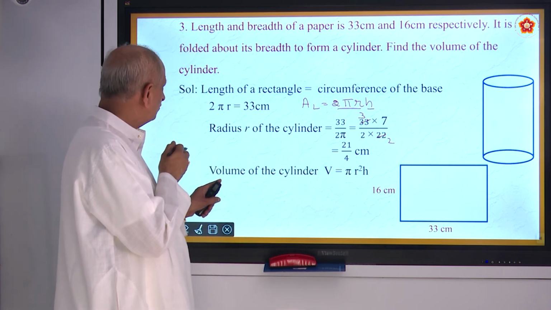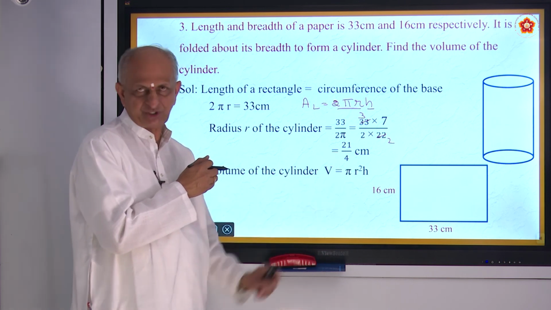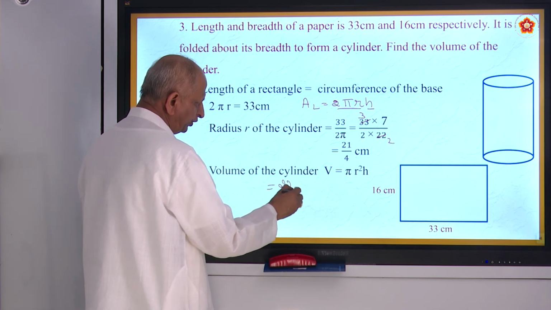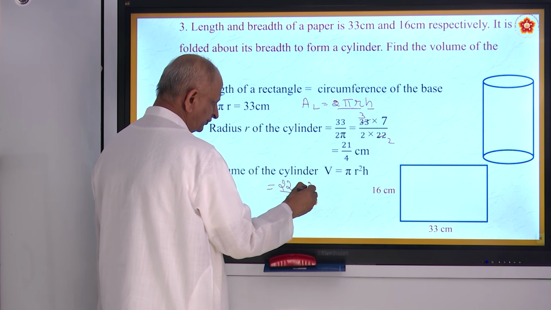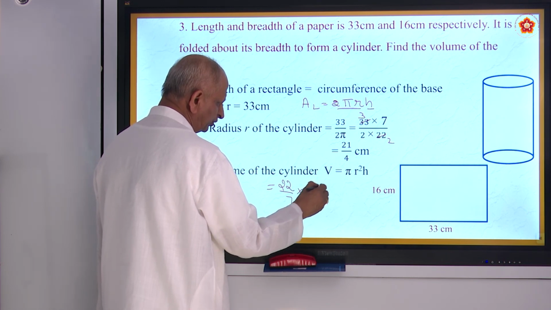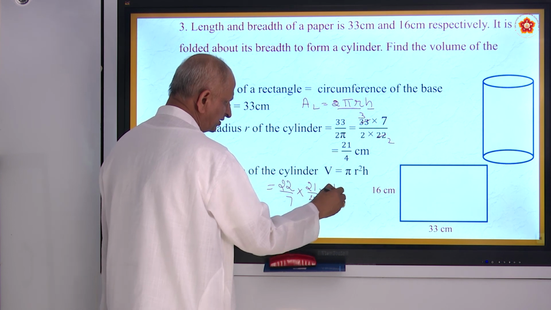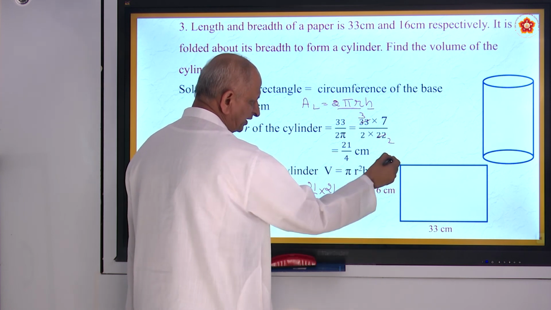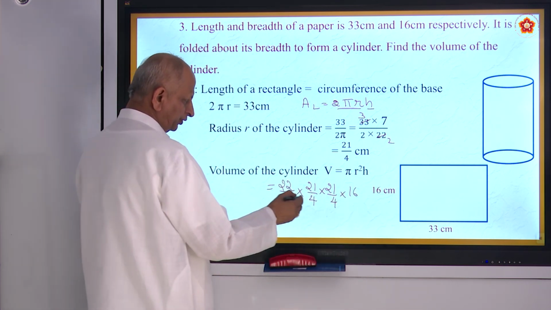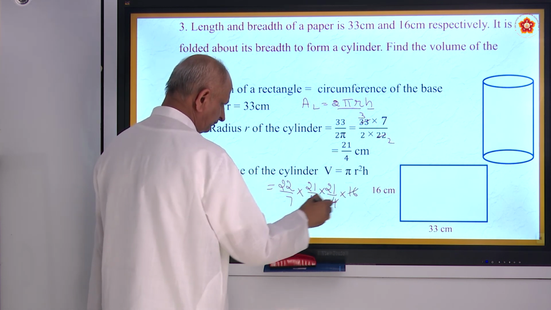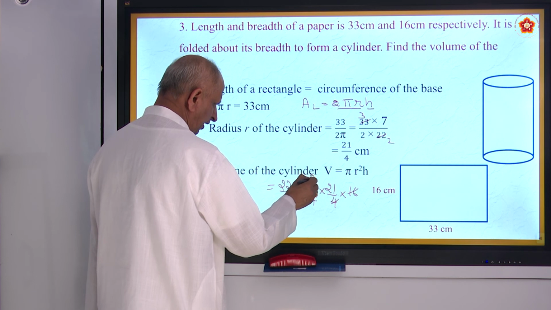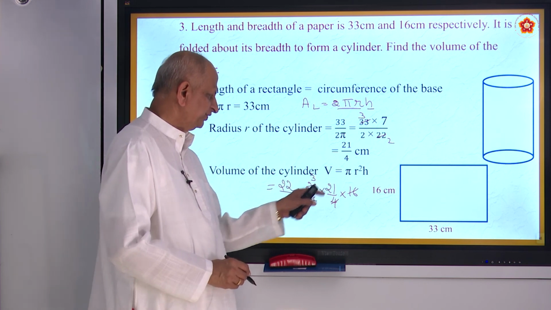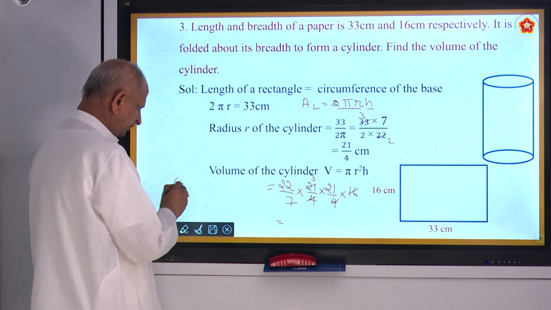Now you are asked to find out the volume of the cylinder. V is equal to pi r square h. Here pi is 22 by 7 into r is so much, squared. Square means you must write 2 times, right? Into h, height. Height how much? 16. The breadth of the rectangle becomes the height of the cylinder. So 16 ones are 16, 7 ones are 7, threes are. Beautiful it comes. So 22 into 63.